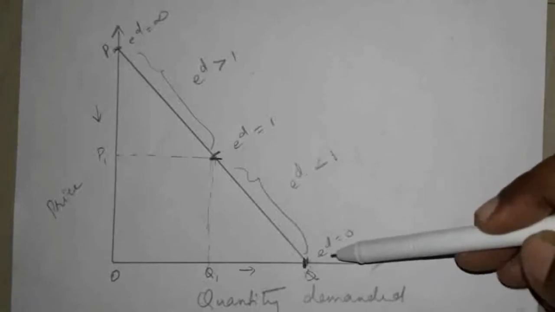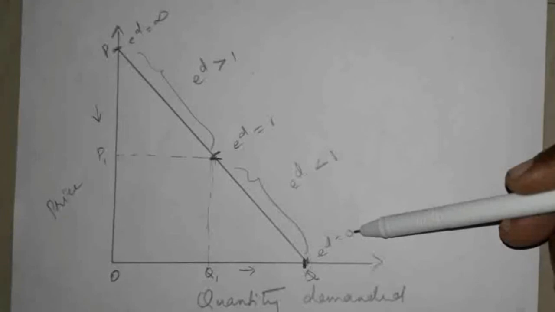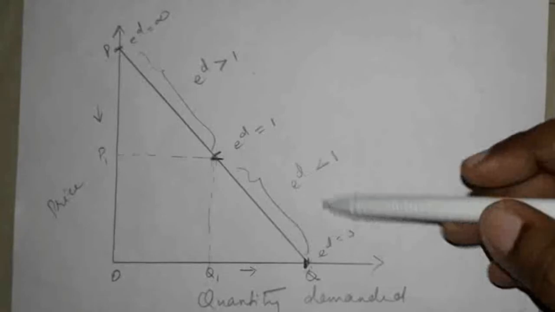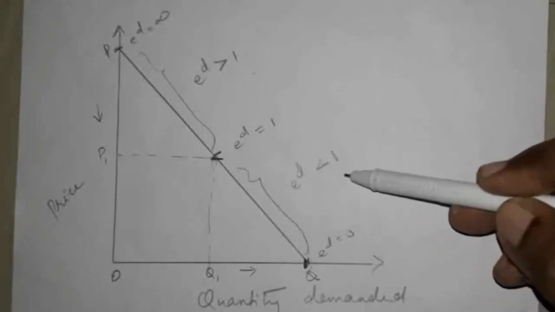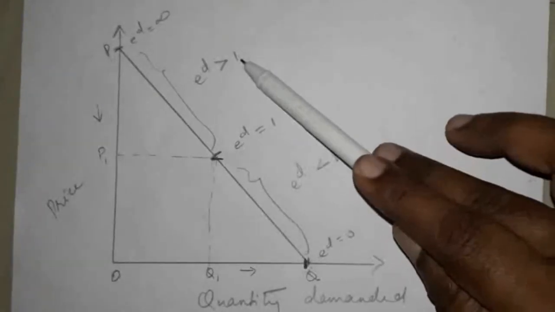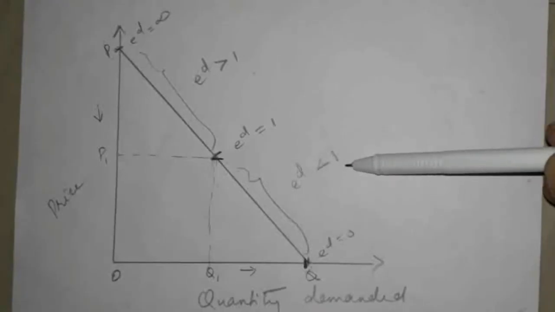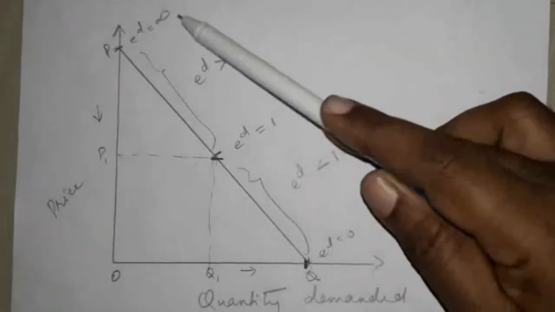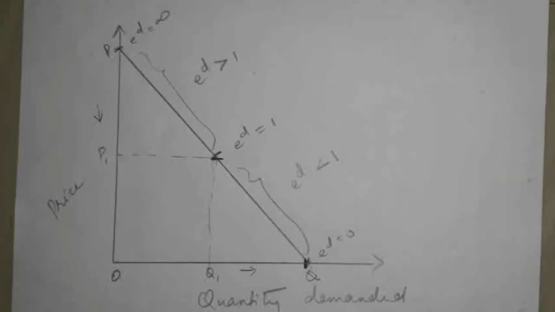Whereas between elasticity equal to 0 and elasticity equal to 1, elasticity of demand is less than 1. This one is relatively more elastic, this one relatively inelastic demand, this one unitary elastic demand, this one perfectly elastic, this one perfectly inelastic.